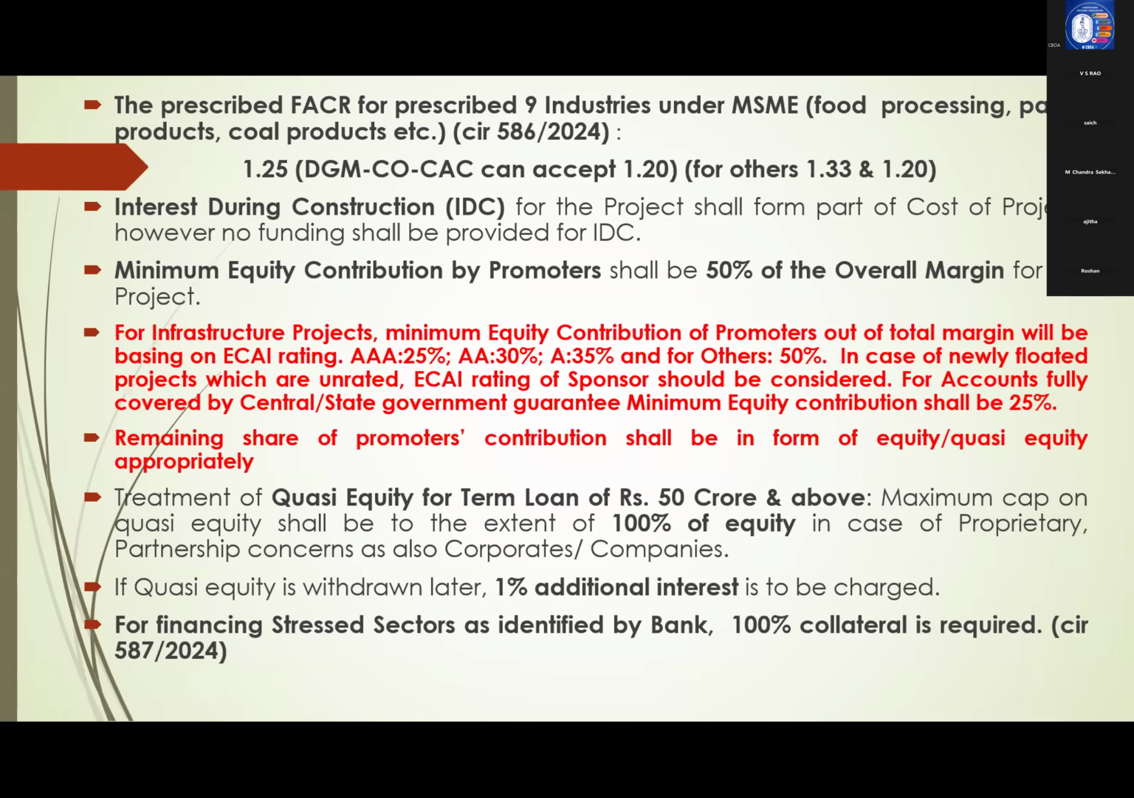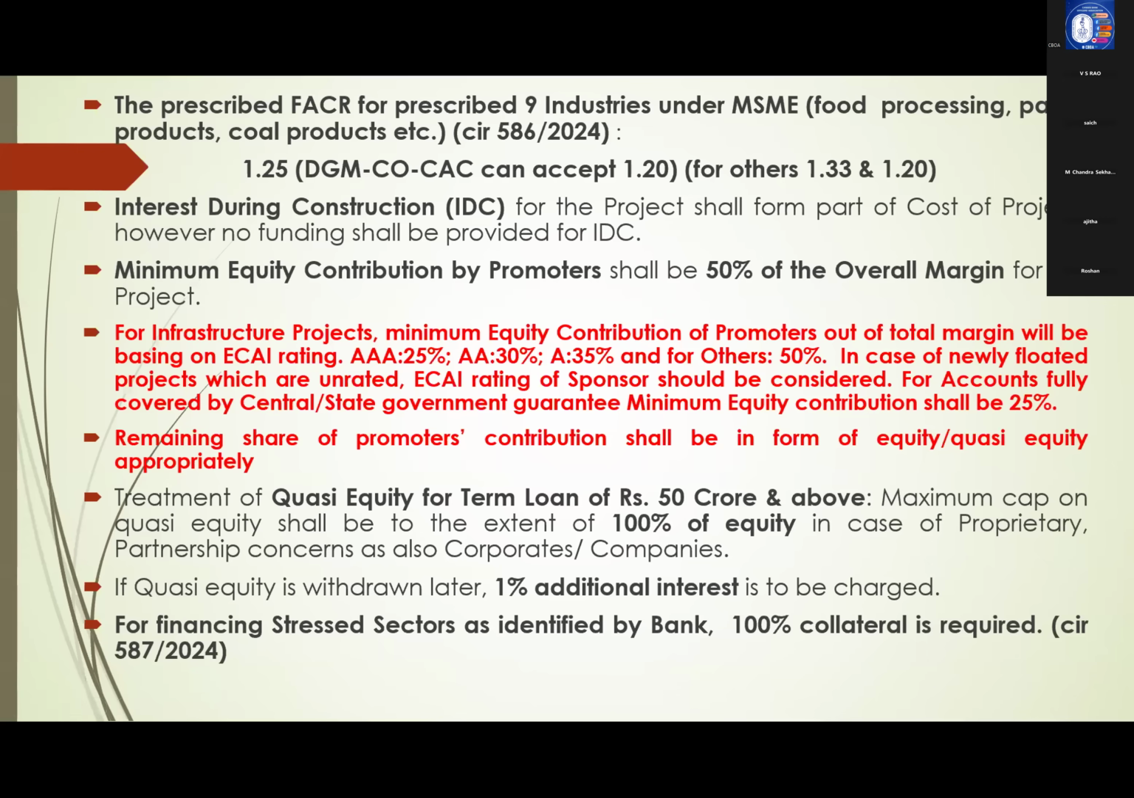right? Next, minimum equity contribution by promoter shall be 50% of overall margin. Normally, for any term loan, big project loans, we will prescribe normally 25% margin. Out of 25% margin, owner's equity, that is what promoters, minimum equity contribution by promoters, it should be minimum 50% of overall margin.